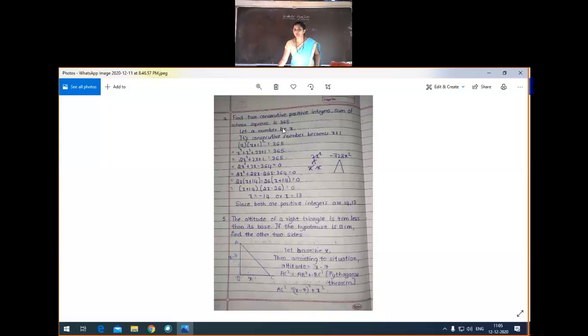See here, let the unknown number be 13 actually. Then the consecutive number is 13 plus 1, that is 14. So the answer is 13 and 14. Okay, only one answer we have to take here. That is the positive answer we have to take, because they are asking for consecutive positive integers. So x is equal to 13 only we have to choose. Then the other number we write in the form of 13 plus 1, that is 14. Okay, is that clear?